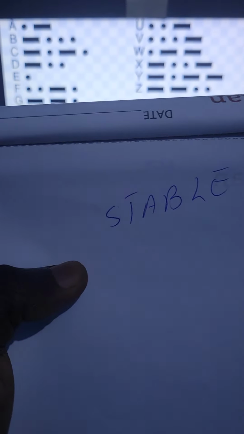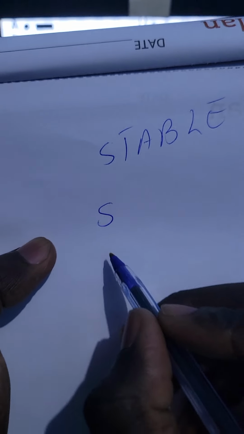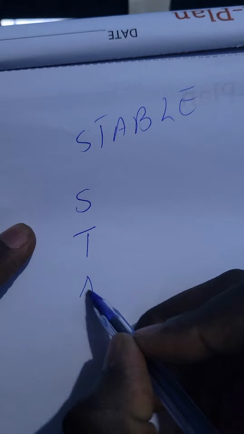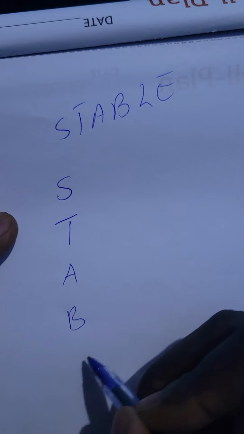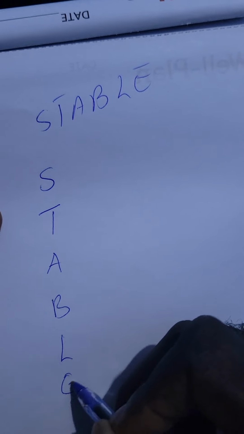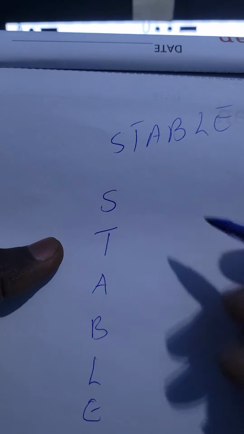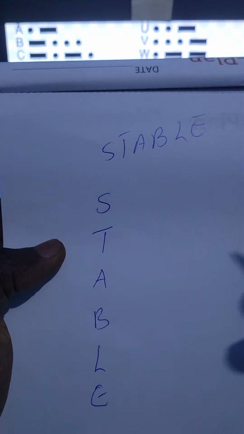In today's video I'm going to be showing you the daily cipher word, which is stable. Okay, stable. So the stable coins. Then as always we line up the letters S, T, A, B, L, E. Okay, and we find the corresponding Morse codes.